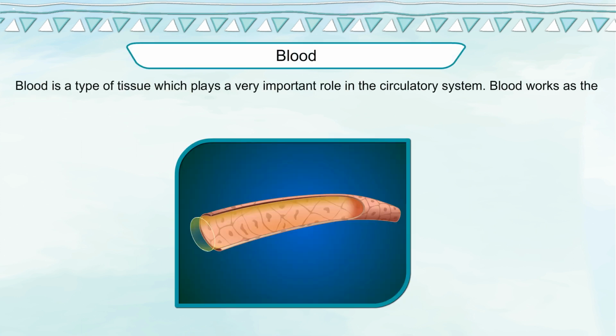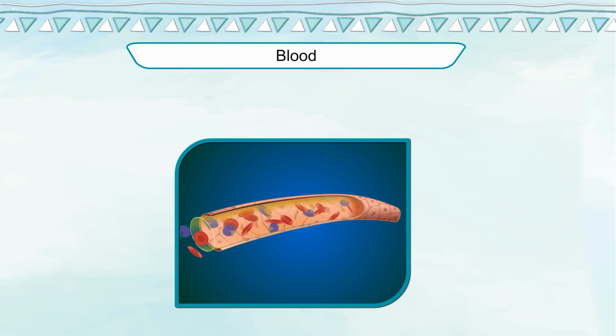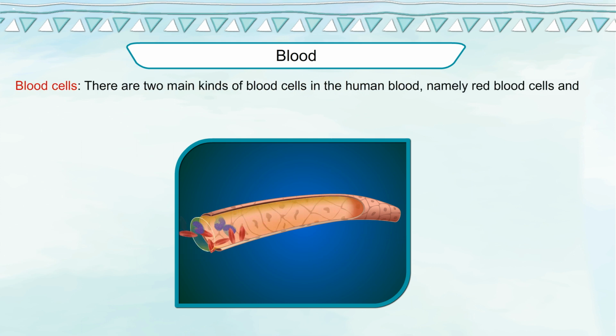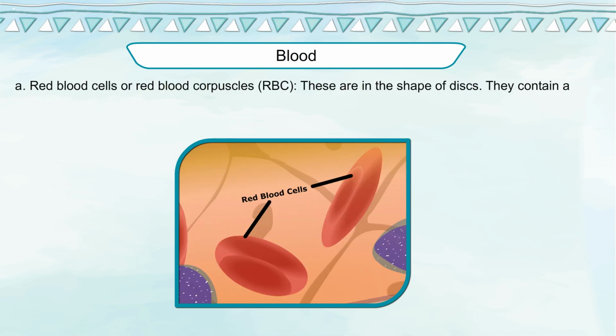Blood. Blood is a type of tissue which plays a very important role in the circulatory system. Blood works as the carrier of various substances. The main components of blood are blood cells, platelets, and plasma. Blood cells. There are two main kinds of blood cells in the human blood, namely red blood cells and white blood cells. A. Red blood cells or red blood corpuscles, RBC.